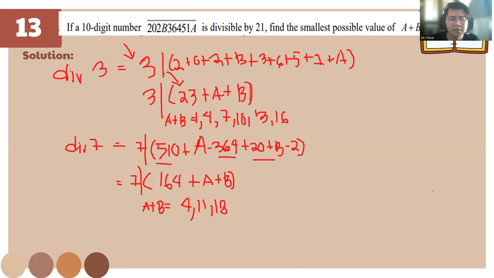So, the question is asking, find the smallest possible value of a plus b. So we can see that the smallest possible value for 3 is 1, but it's not the smallest for divisibility of 7. So we're gonna have 4 here, and we're gonna have 4 here also. Okay, nice.